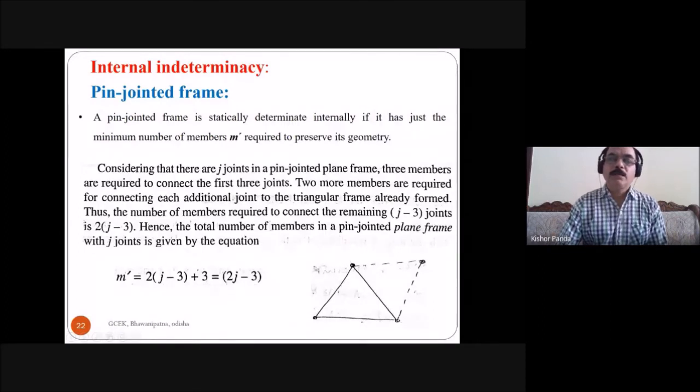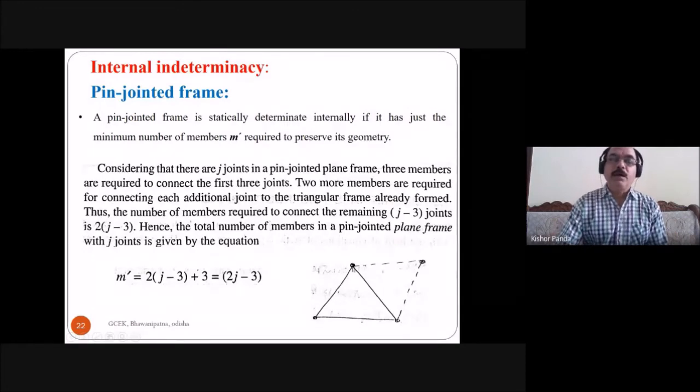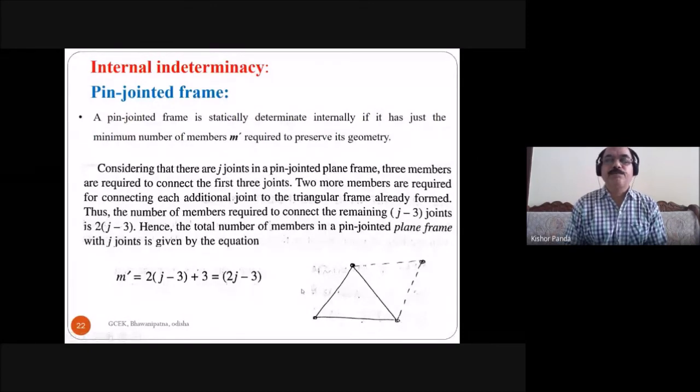So this is a statically determinate structure. When three members are connected at the ends by means of three pins, this is statically determinate. This means a simple triangular frame is statically determinate.